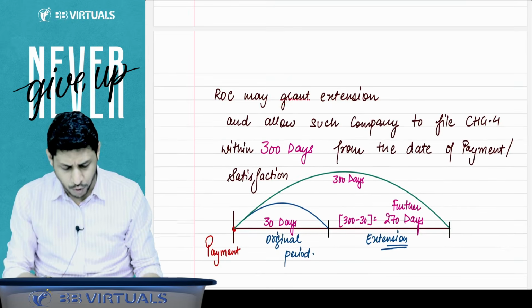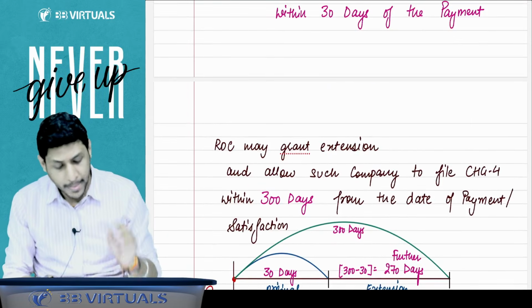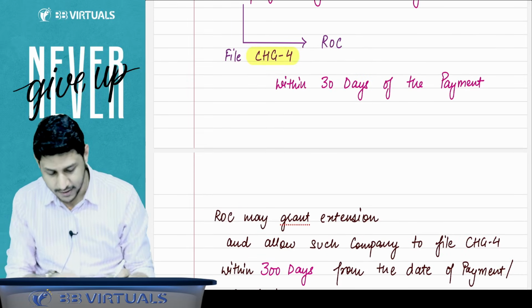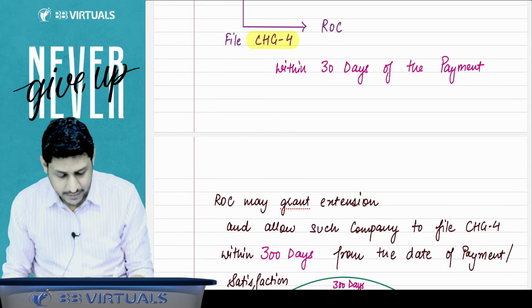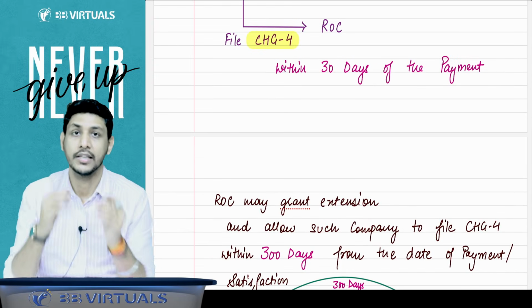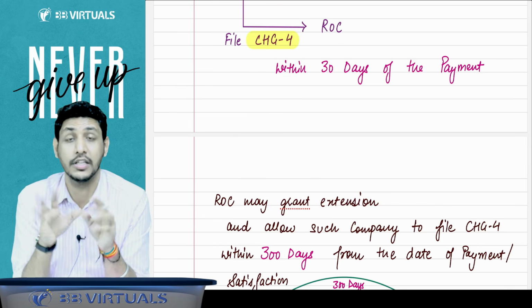But listen to me, I'll tell you one more point, sir. For example, it is 30 days. We have read that 30 days are given, that we have to file the CHG4 to the ROC within a period of 30 days.